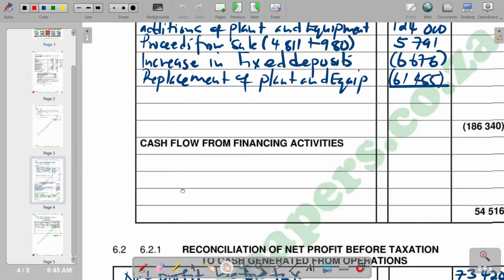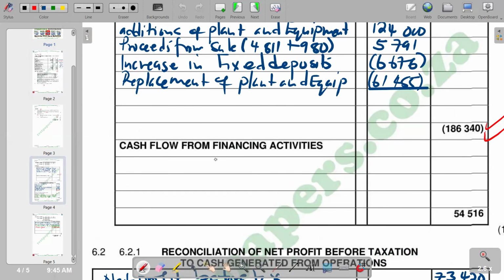This is increase in long-term borrowings. And then in brackets, we show the calculation: 214,024 minus 198,248.